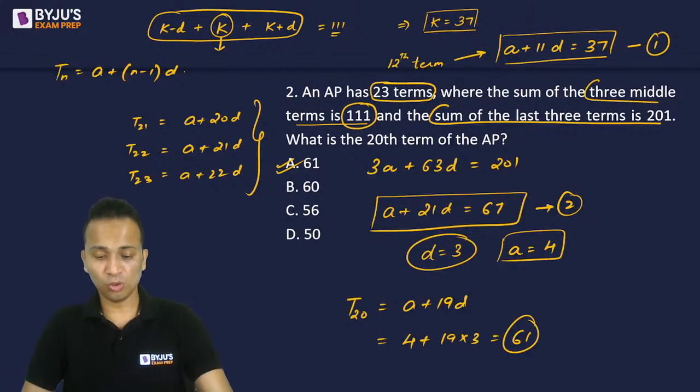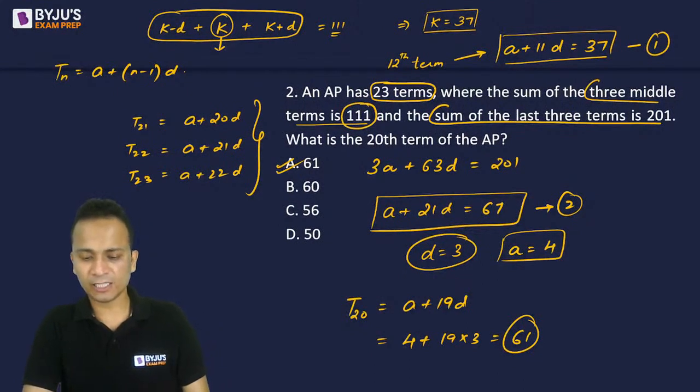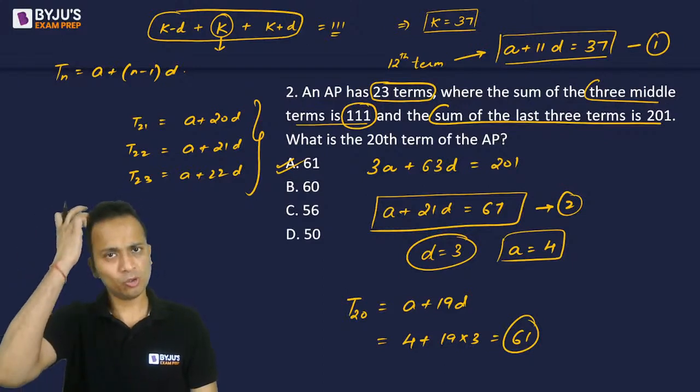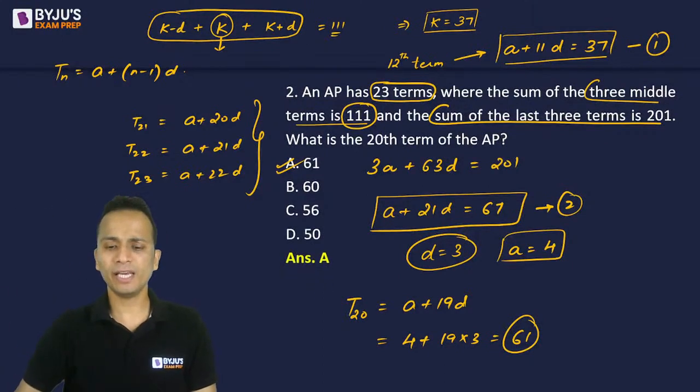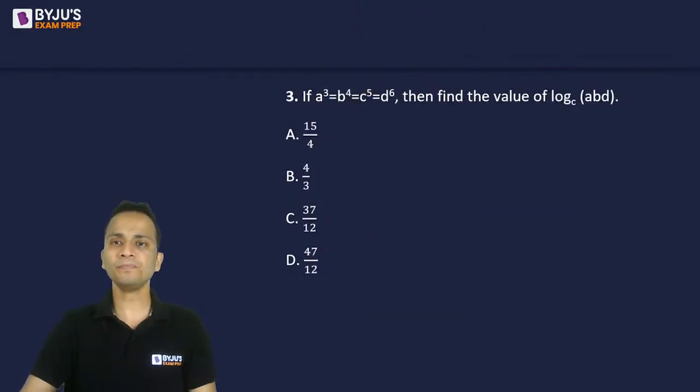Okay. So Shraddha has given a correct answer. Sonali has given a correct answer. Also Sonali has given the values of A and B. Good Sonali. Good. Keep it up. All right. So the correct answer is option A. And now we are good to see the next question, question number 3.